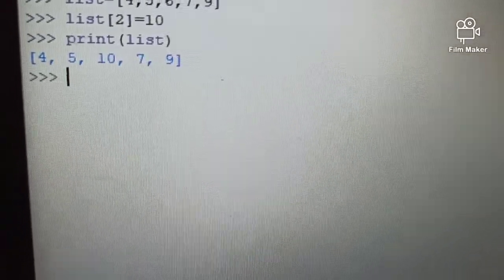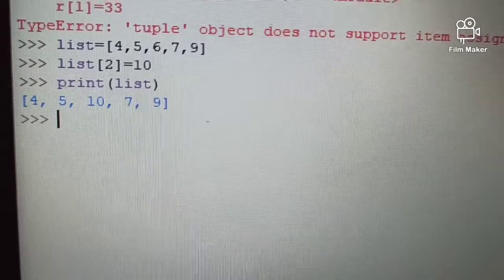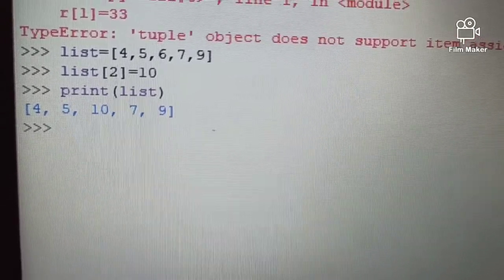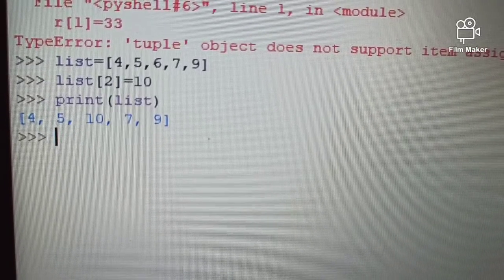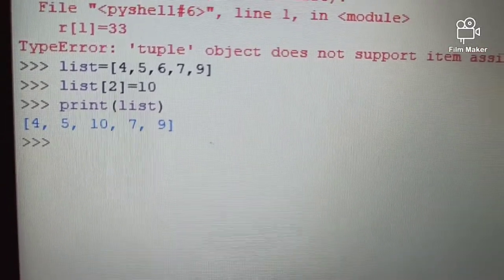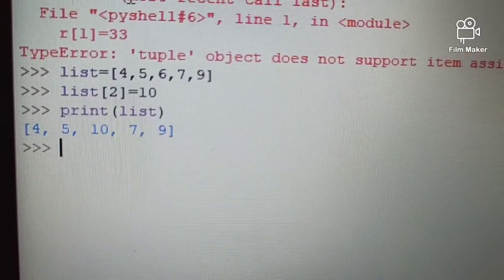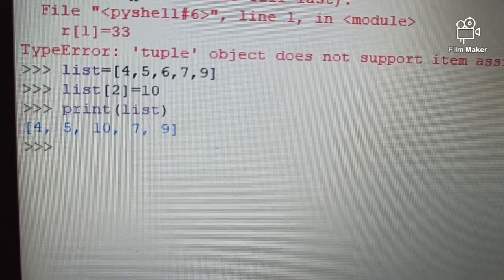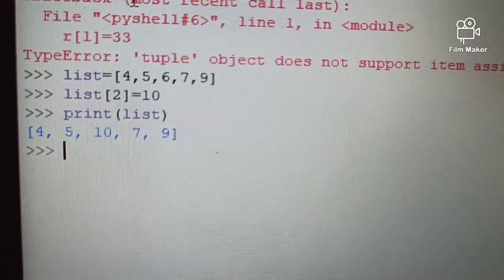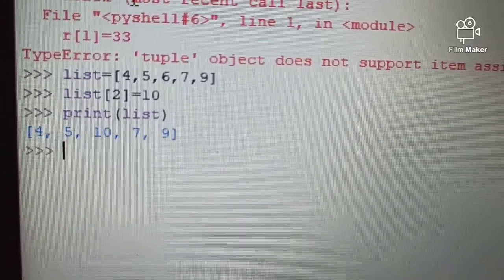Yes, you can see that on second position it takes. On 0 position same, that is 4. First position it is same, that is 5. On second position earlier it was 6, now it was 10. So this is the basic difference between mutable and immutable type. What happened in mutable, on the same place you can change the value. But in immutable type it doesn't happen, as that is a non editable field, immutable.